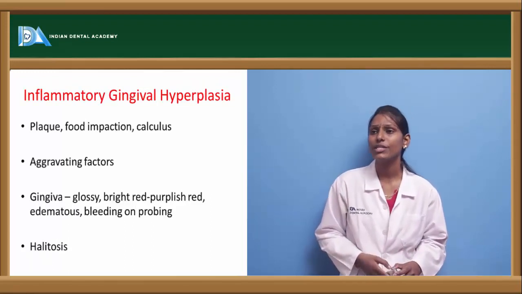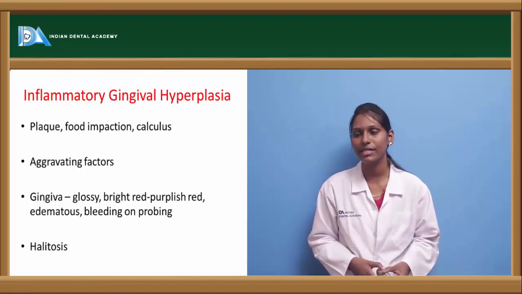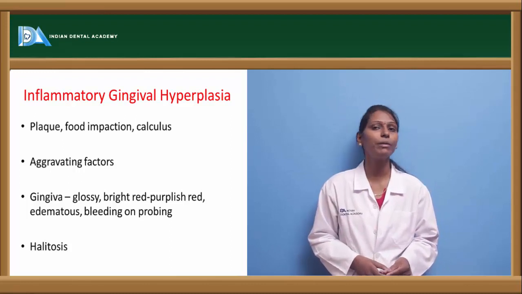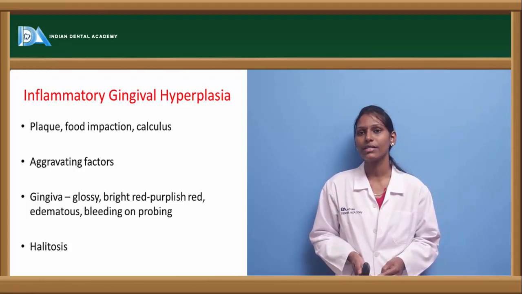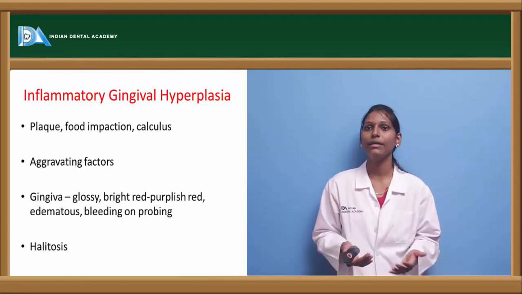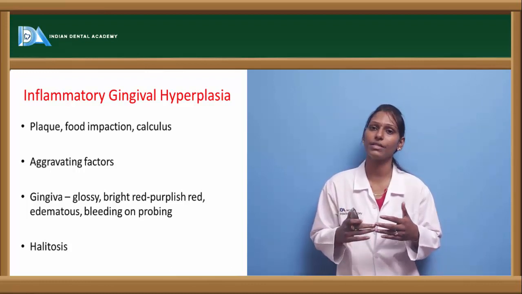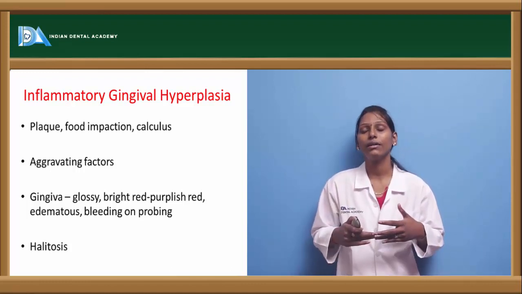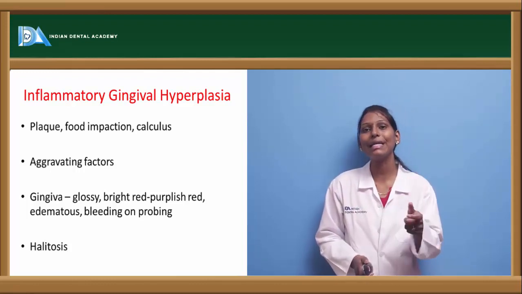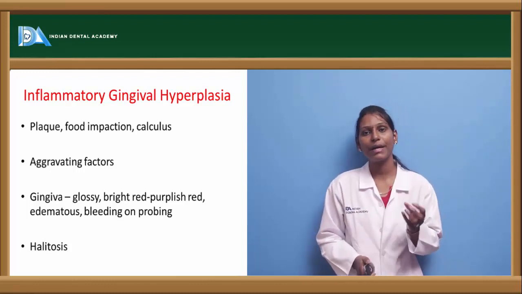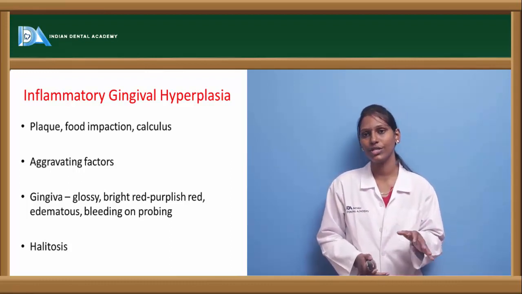Coming to inflammatory gingival hyperplasia, the main causative agents include plaque, food impaction and calculus. There are certain aggravating factors also, such as puberty and pregnancy and other immunological conditions, or patient immunosuppression, which can also lead to inflammatory gingival hyperplasia. These are nothing but aggravating factors, but the main etiologic factors are always food impaction, calculus and plaque formation seen around the gingival areas.